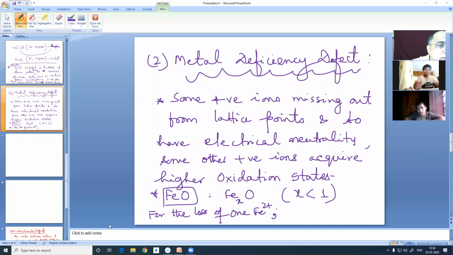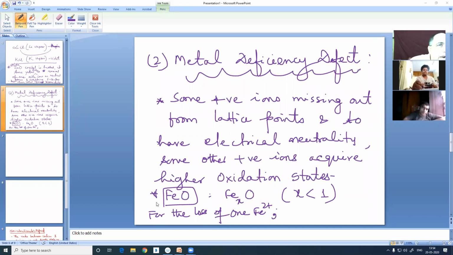For the loss of one ferrous ion, 2 ferrous ions have to become ferric ions. They will remain as ferric ions during crystallization. So we will be calculating one loss of ferrous ion. Actually, it is a crystal of ferrous ion. It is a ferrous oxide.